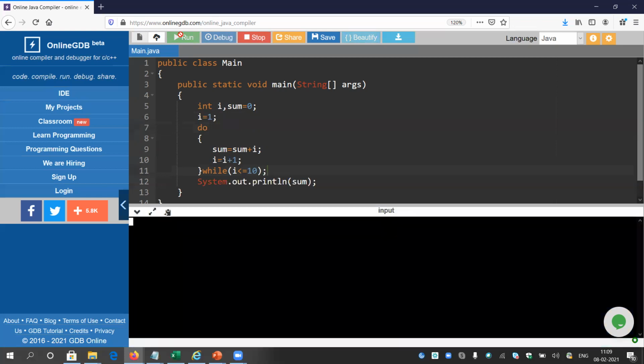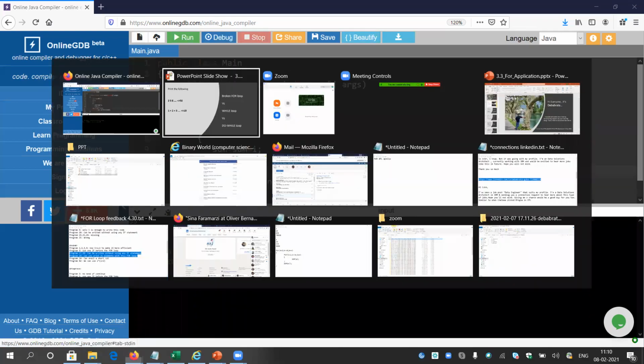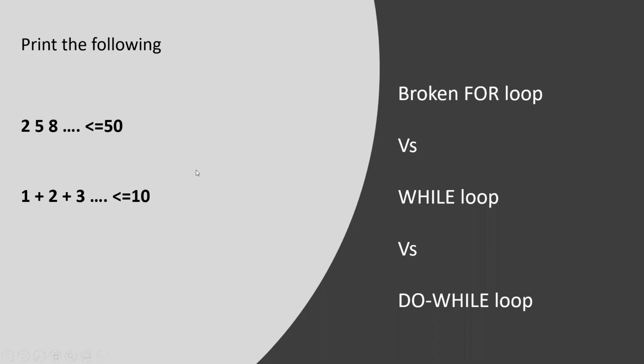If it is not, please contact me. If you say, okay sir, it is not following this rule, whatever you are saying, I cannot convert it from while to do while, then you can contact me. Okay, so 55 is the answer again. So now you know how to use these three things: for loop, while loop, and do while loop. Both are the same actually, as per the output or the looping structure. The syntax is different. That's all. Now, enter a number and print its factorial.